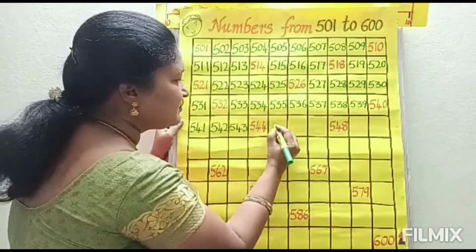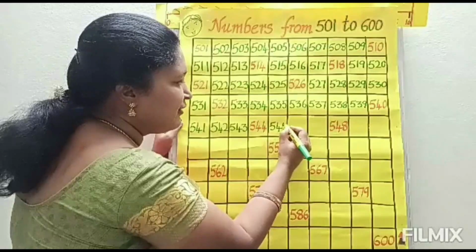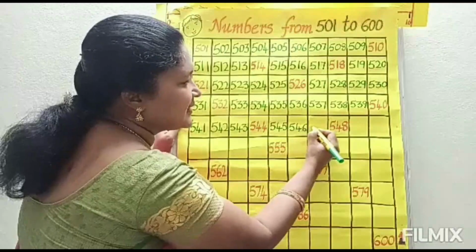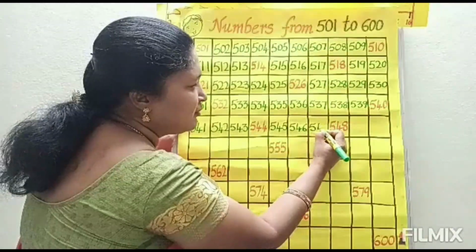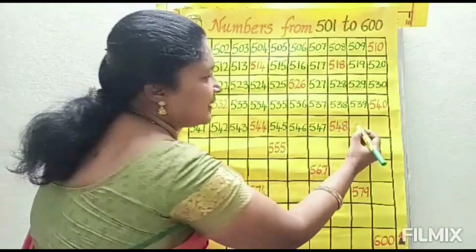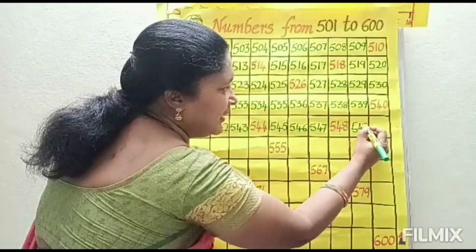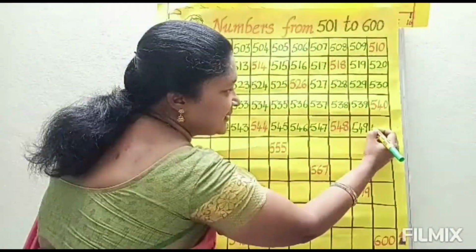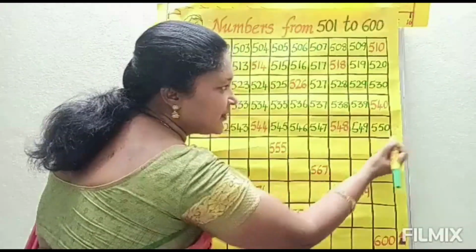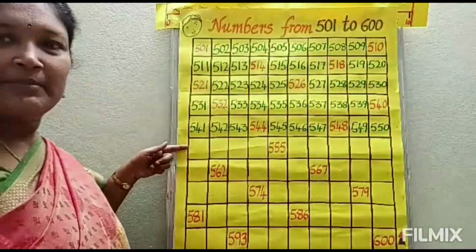545. So 545. So 546. 547. 548 is there. So next, 549. Next, 550. So 550. Next which number will come?